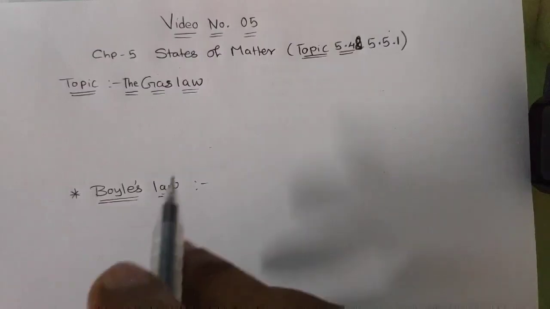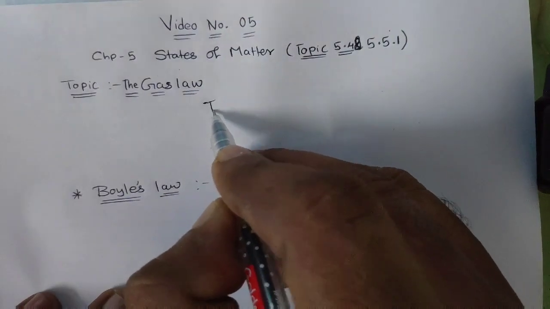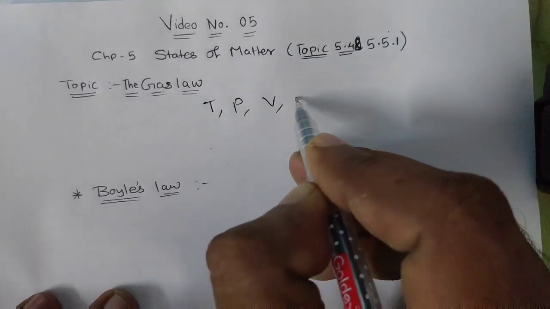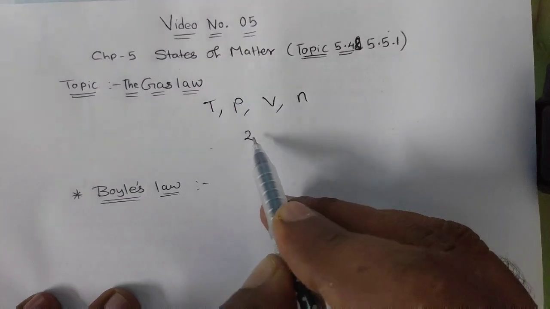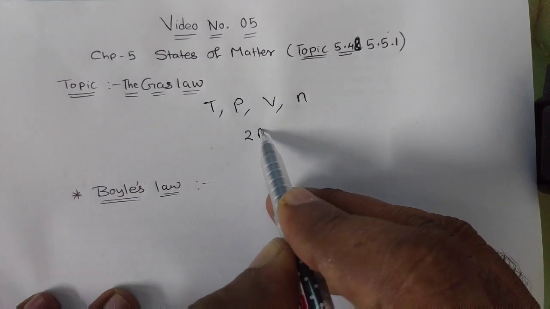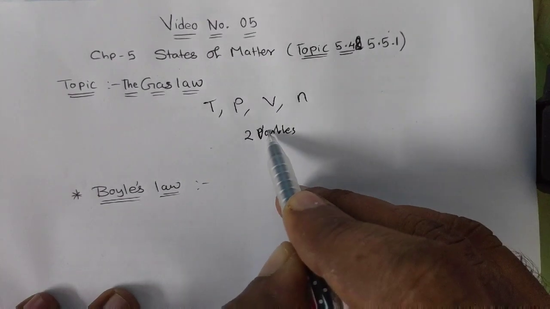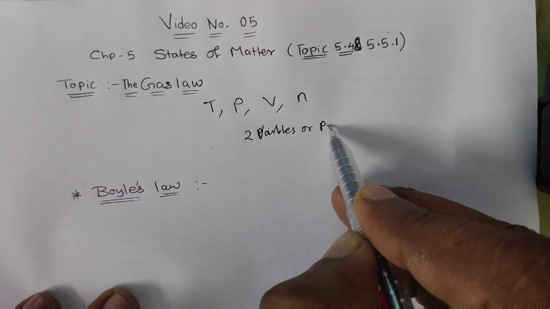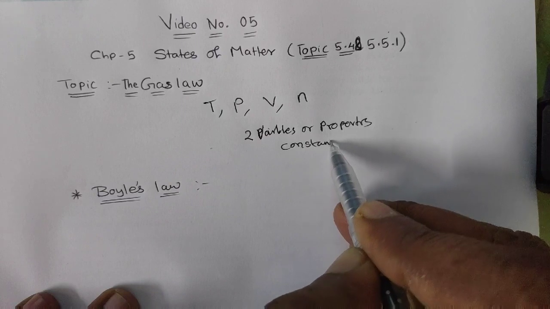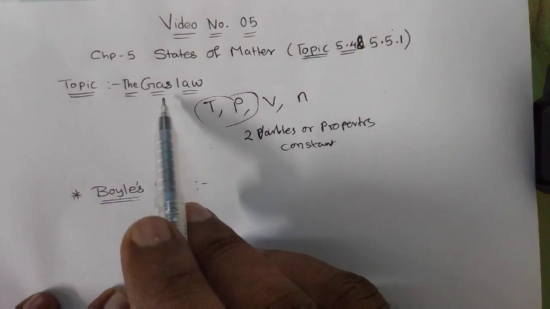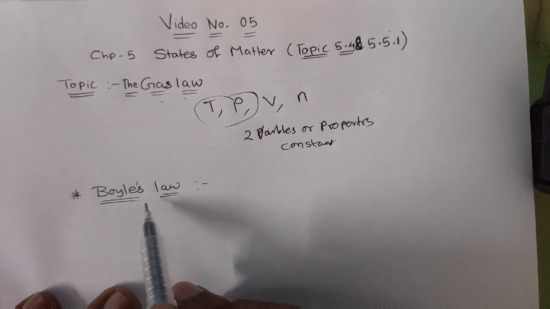Now when we talk about the gas laws, four parameters are very important: temperature, pressure, volume and number of moles. Any two of these variables, or properties, can be kept constant, and the remaining two give rise to a gas law. In that, the first law we are going to discuss is Boyle's law.